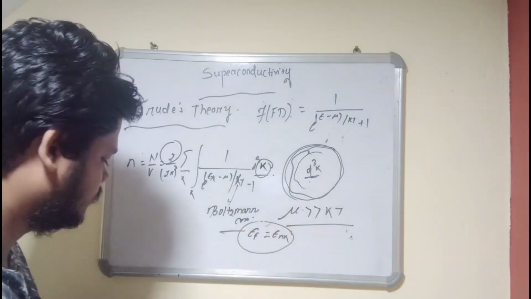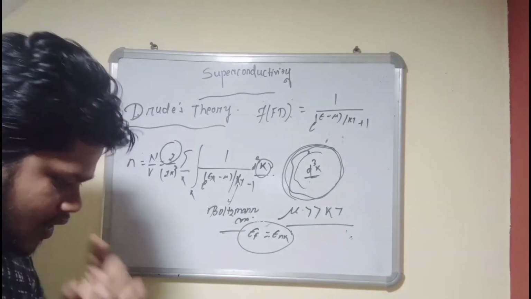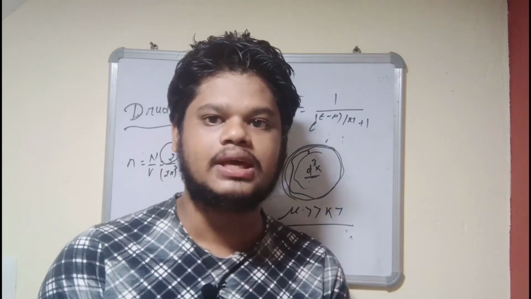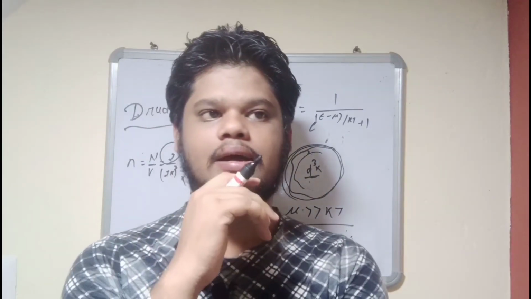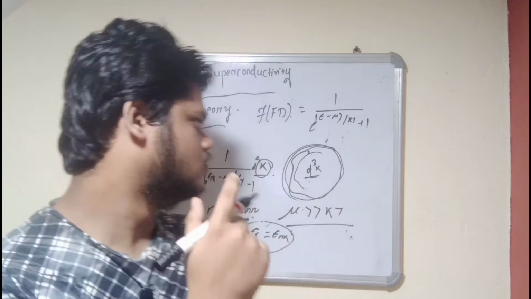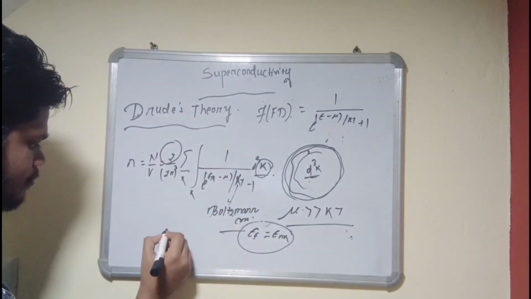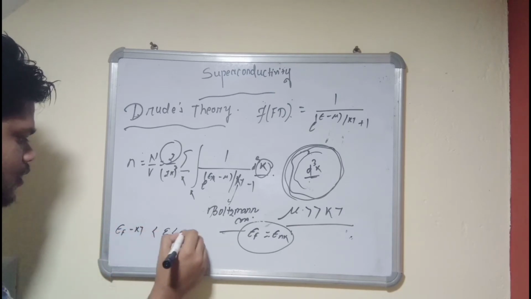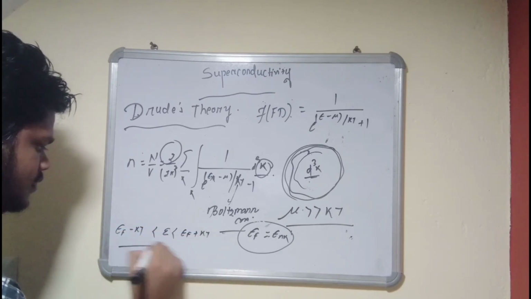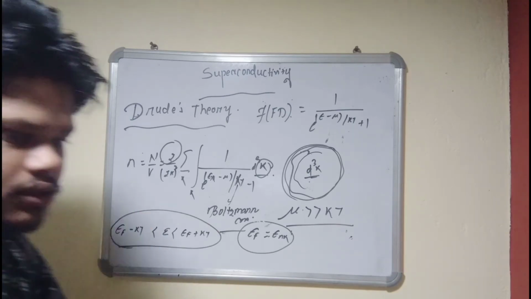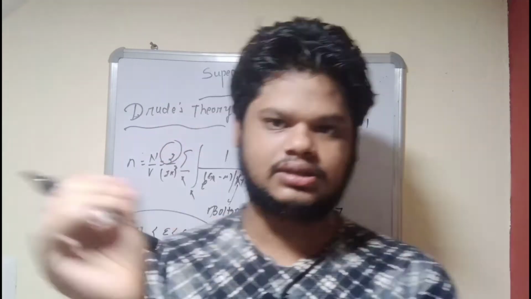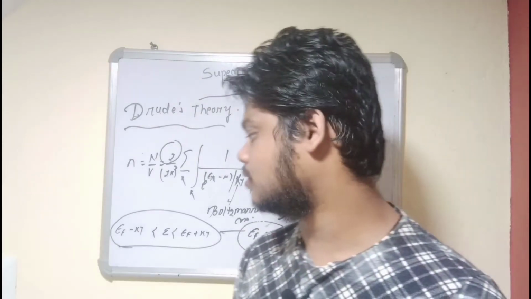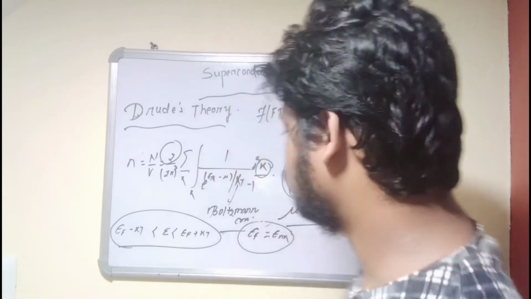Okay, one more thing is what will be the energy boundaries. The energy boundaries are decided by Fermi energies. So what is that energy boundary? The energy should be between EF minus KT to EF plus KT. I think this is just the introduction, just the results of the band theory of solids. These are all the easiest things, and I insist that you know all of them.